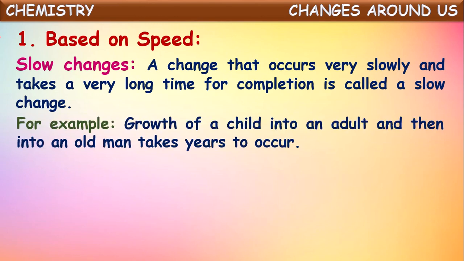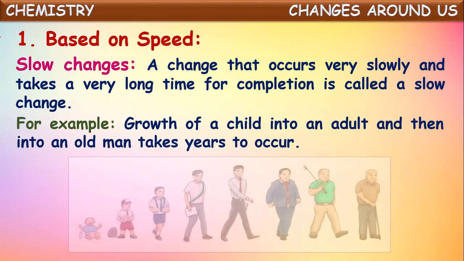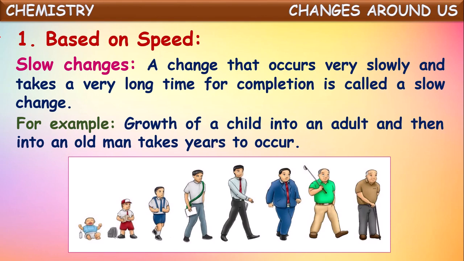For example, growth of a child into an adult and then into an old man. It takes years of time. So it will occur in years of time, isn't it? So we can say this is a slow change. Conversion of a child into an adult and an adult to an old man will take years of time. These kinds of changes which take a very long time for their completion are called slow changes. Okay.